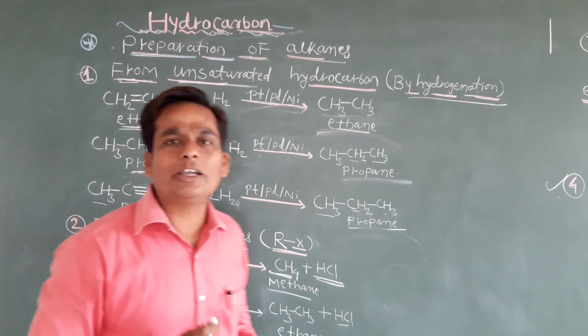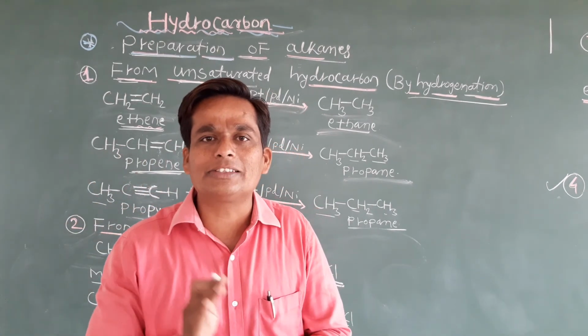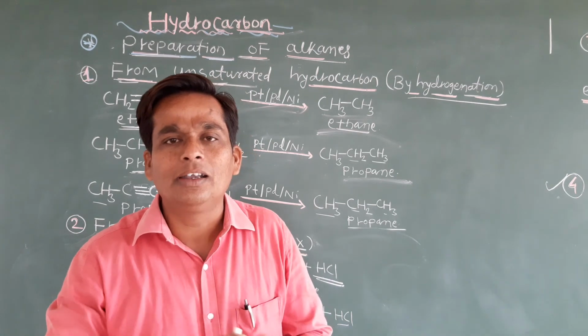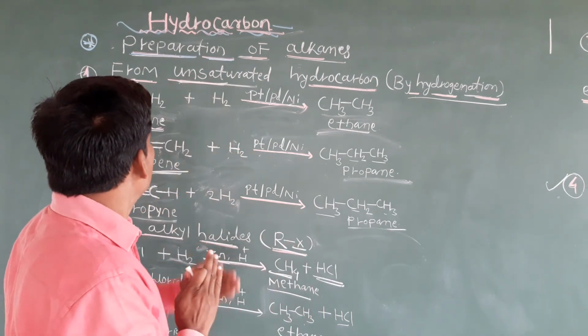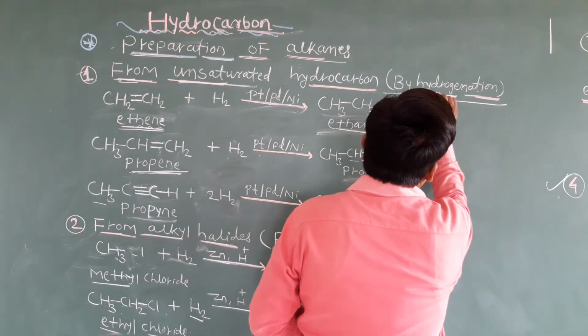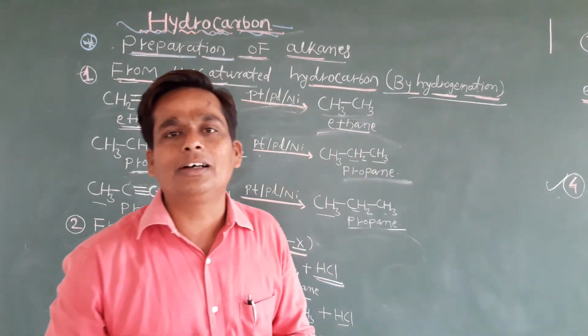You know what is meant by unsaturated hydrocarbons. Unsaturated is nothing but what? Carbon-carbon double bond or carbon-carbon triple bond compounds. Okay students? So by using the unsaturated hydrocarbon, by the hydrogenation method, you can prepare the alkanes.